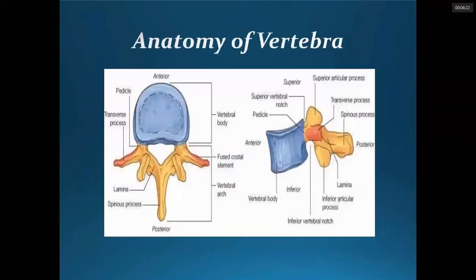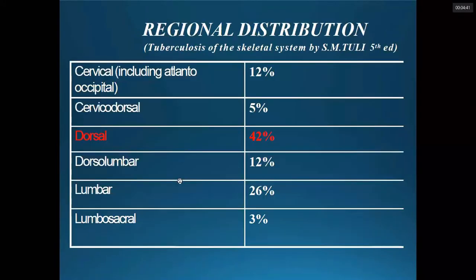These are the approaches. Okay, so anatomy, I think we have already discussed in the last lecture. It constitutes the body, the anterior part, and the appendiceal part. This is the pedicle, lamina, transverse process, the spinous process, and this articular facet. Regional distribution: the dorsal spine, the thoracic spine, constitutes the most, 42% of tuberculosis of the spine. And the next most common is the lumbar. Okay, thoracic, then comes the lumbar.